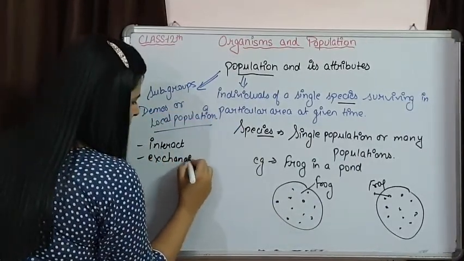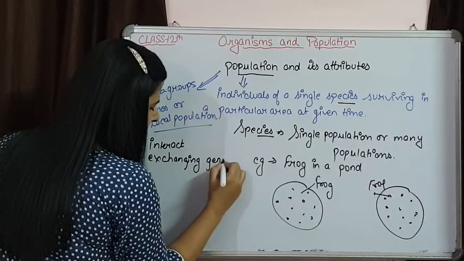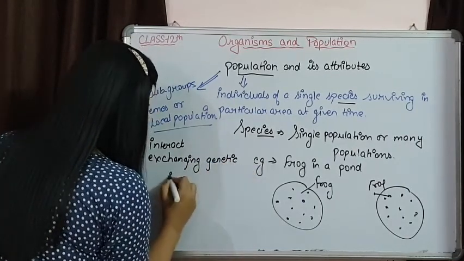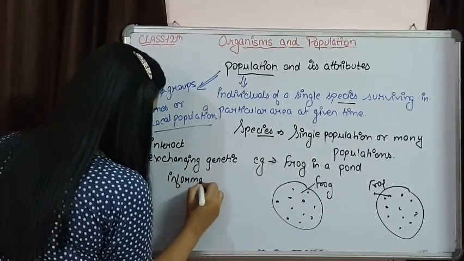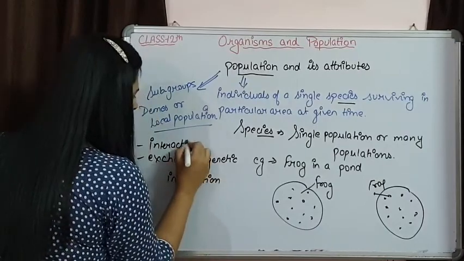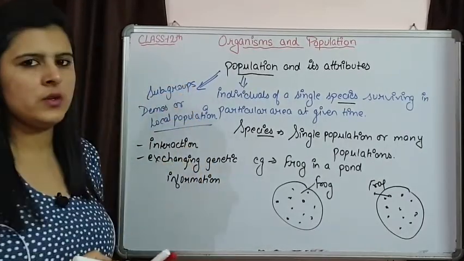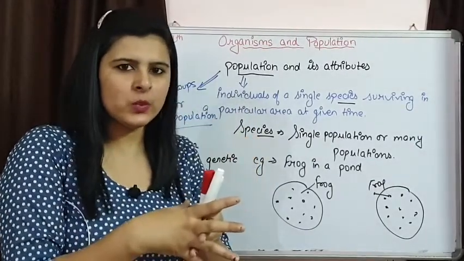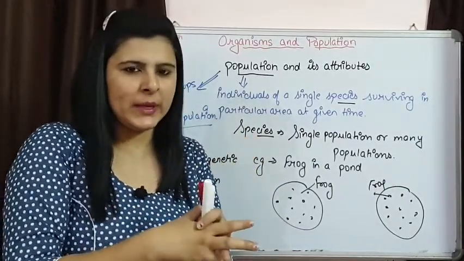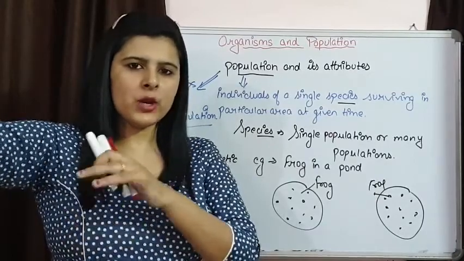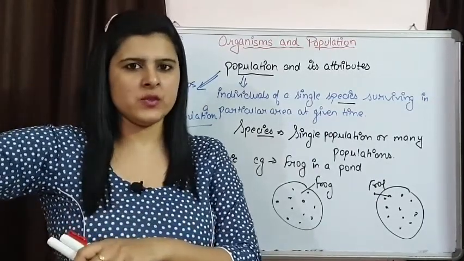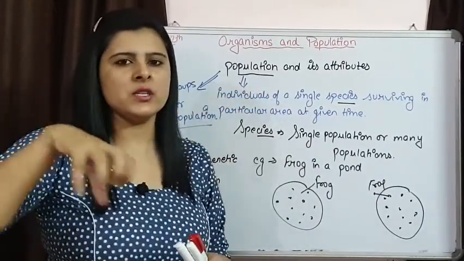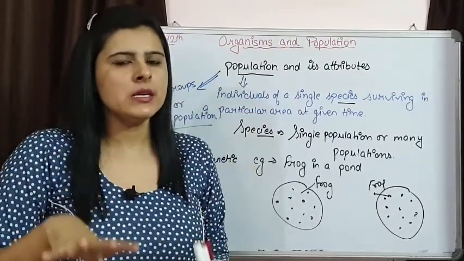So exchanging genetic information, and interaction is also more. Within one deme, the individuals are interacting more with each other and exchanging their genetic material. In another subgroup or deme, their interaction is more. This is how one population is going to be divided into many subgroups.